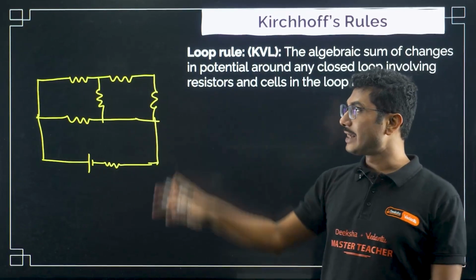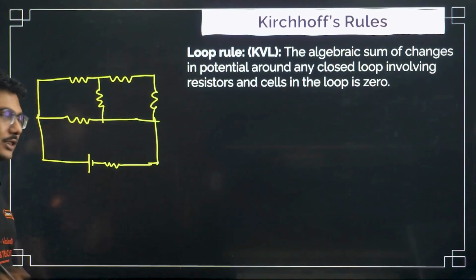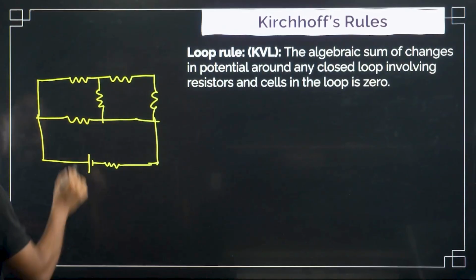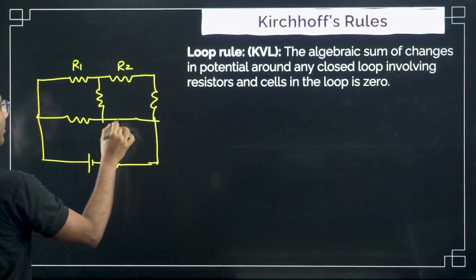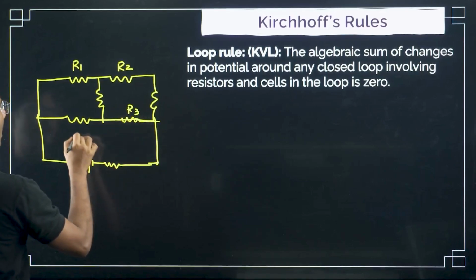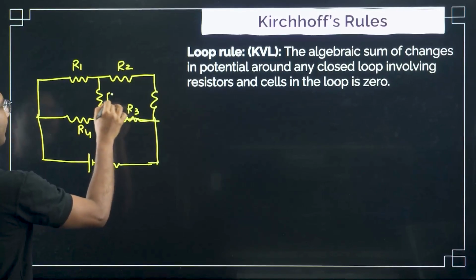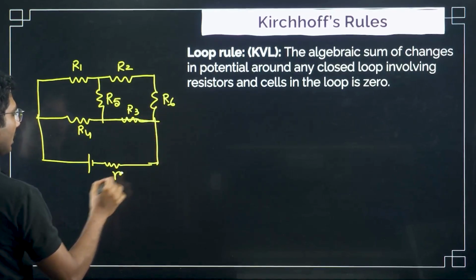Even though it looks easy, it is not a very easy circuit unless some specific conditions are met. Now suppose this is resistance R1, R2, there is another resistance R3, R4, say R5, R6, and here we have a small r, and here we have a voltage.